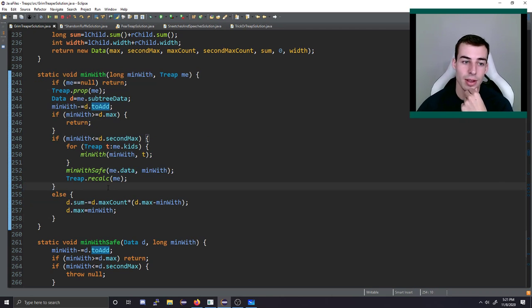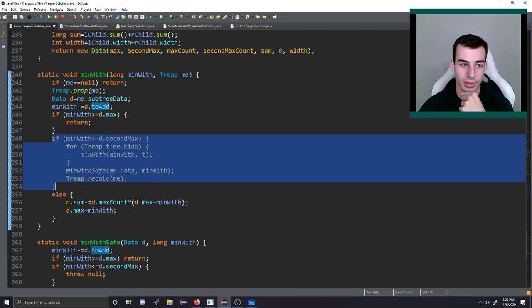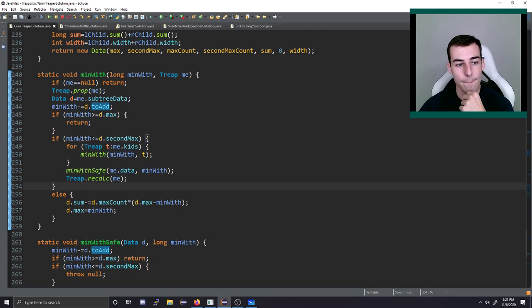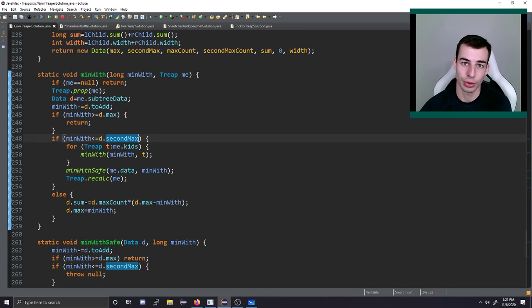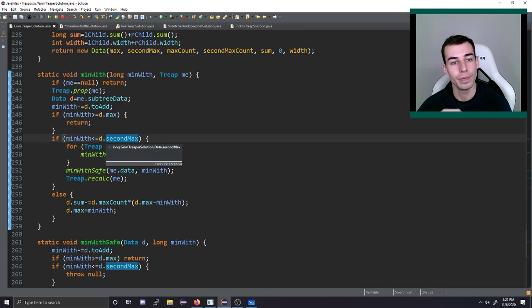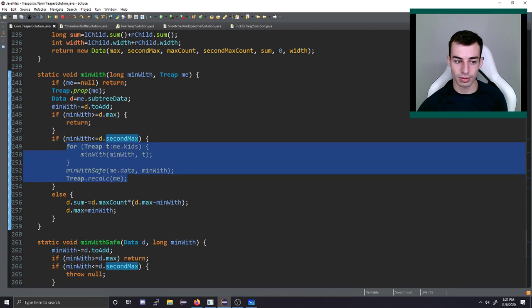It's basically the same as how you would do segment tree beats stuff, but namely this if statement is kind of helpful. If we're going to be less than or equal to the second max, we want to push this down to our kids, because the way this will affect how the sum changes is unpredictable at this point. We're not just setting a bunch of the max values, or decreasing a bunch of max values by some amount. We're decreasing max values and also some other values, and maybe some third type of values and some fourth type of values. The way our sum changes is difficult to predict now. So we need to handle this recursively.